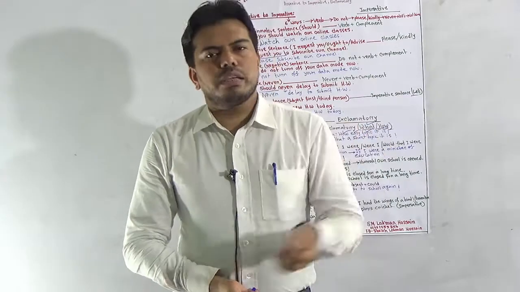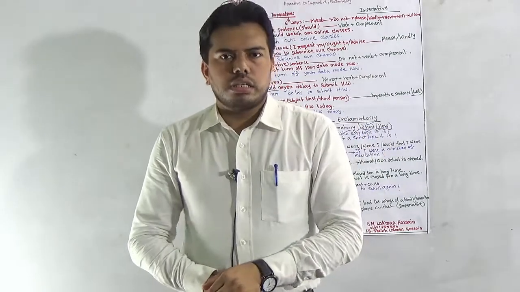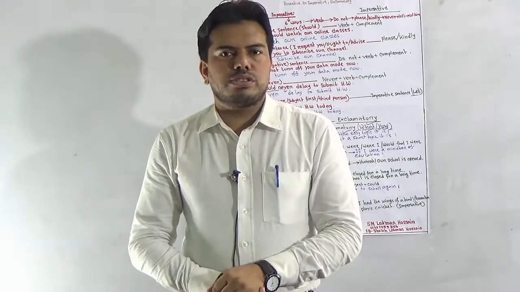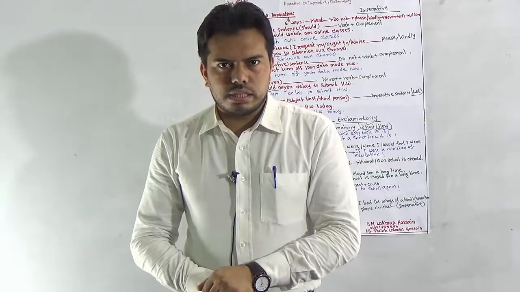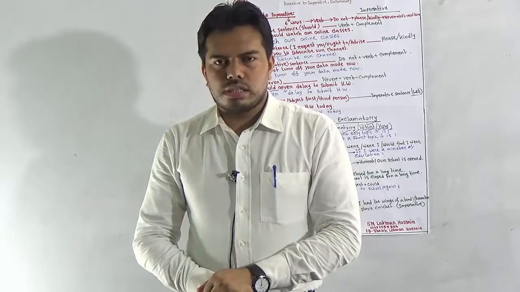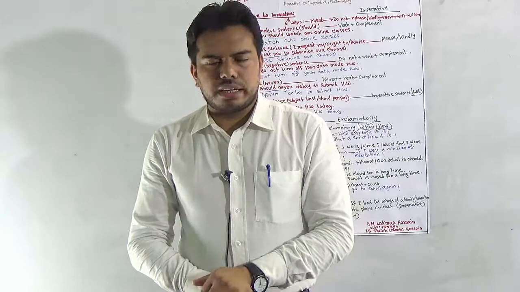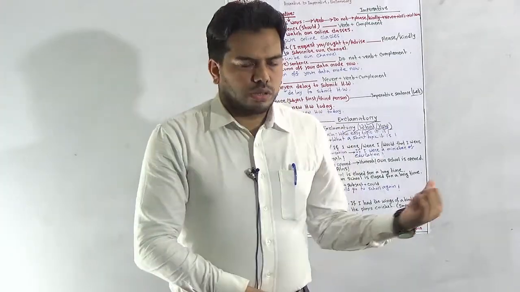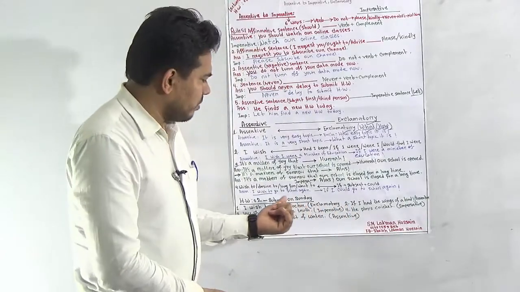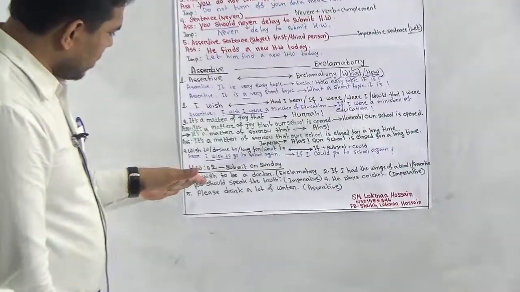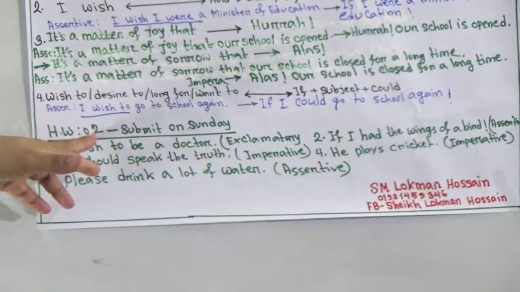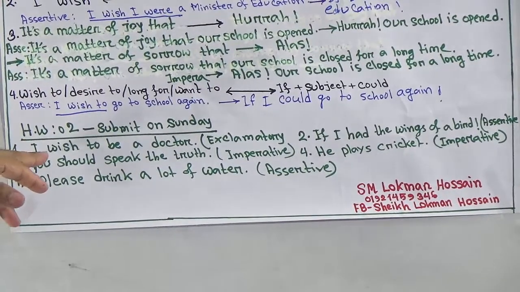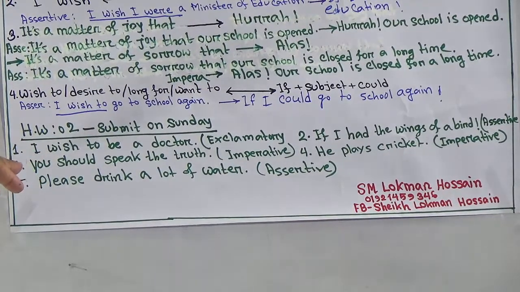On the next topic, exclamatory sentences, you have to use an exclamatory sign at the end of the sentence. The rules you have to memorize, and you have to practice a lot to memorize these rules, and keep practicing at home. So now let's see our example of HW. This is my HW2, and previously I supplied another HW. I hope you have already submitted.